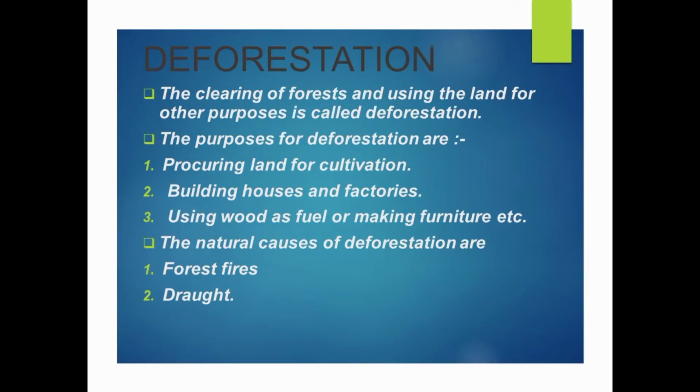The second thing is building houses and factories. As the countries and the world are developing day by day and the population is increasing, in one family there may be three or four brothers. Those brothers cannot live together under the same roof, so they have to procure another land and build their own house. If a family has four boys, they will go to different places and make houses there. To make a new house, they have to cut down trees.